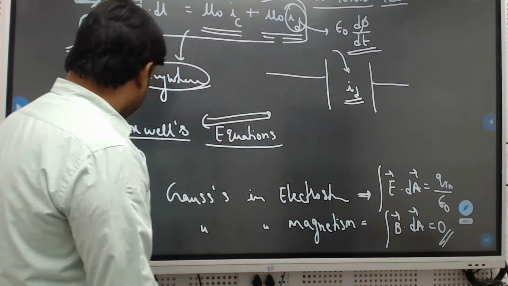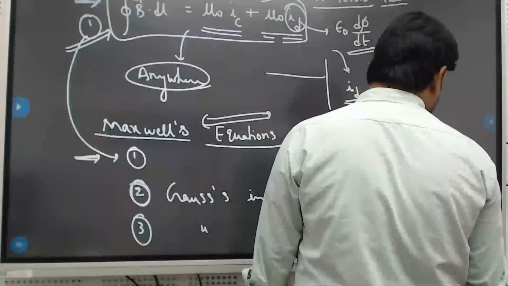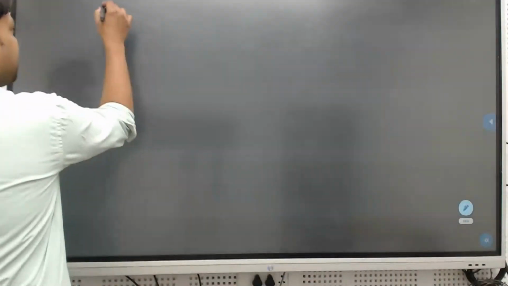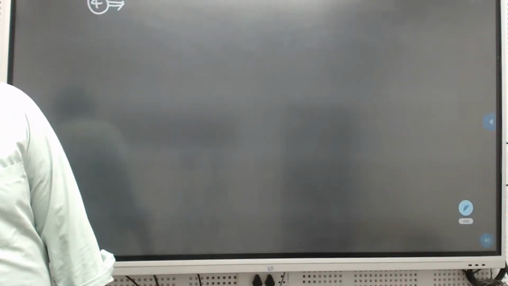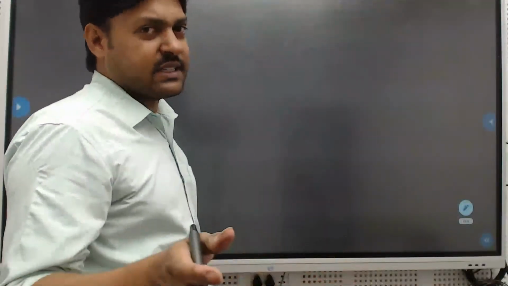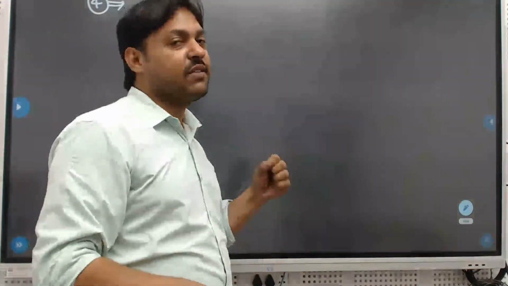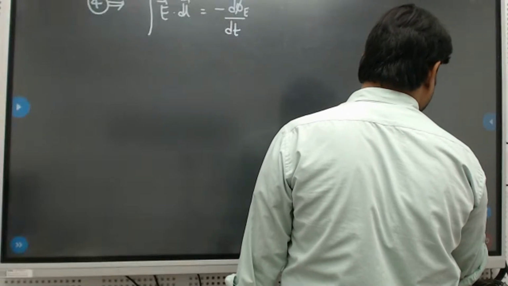Now going to the fourth equation, we already discussed it in electromagnetic induction. We wrote a formula for the induced electric field. That induced electric field formula we discussed, right?